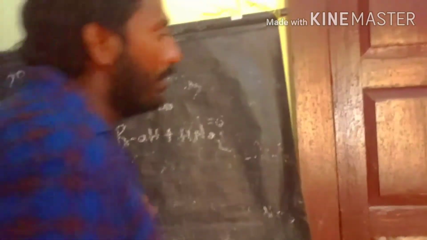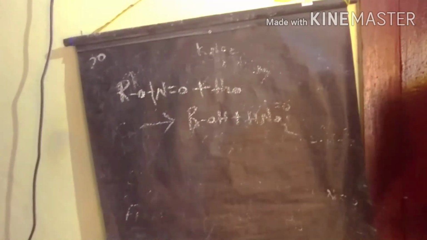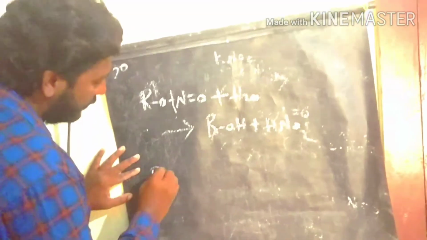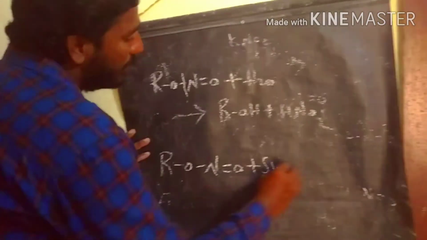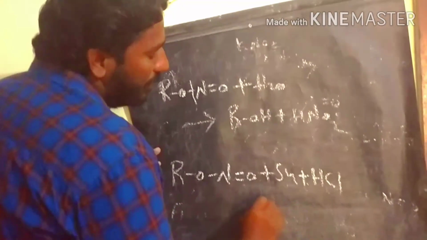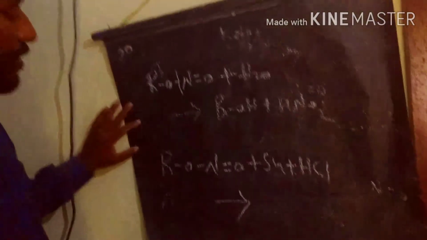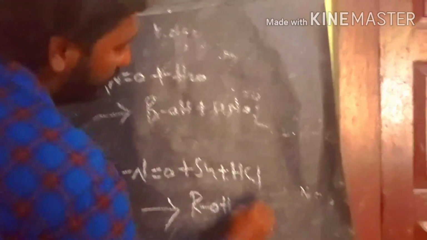Now let's discuss the reduction reactions of the alkyl nitrates. The alkyl nitrates undergo reduction with tin in acidic medium, a metal-acid reduction, to produce the alcohol plus ammonia. So this is the product we get.